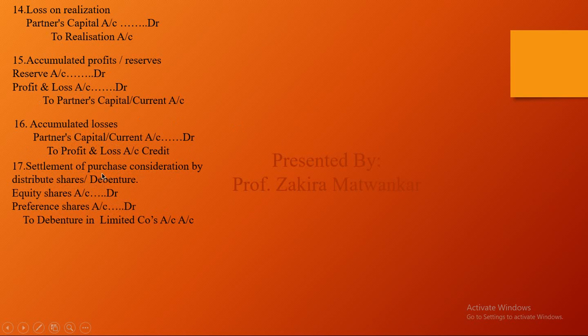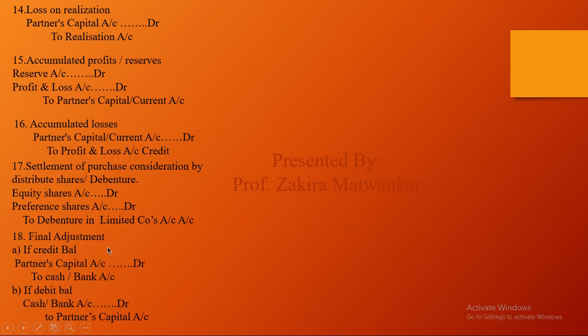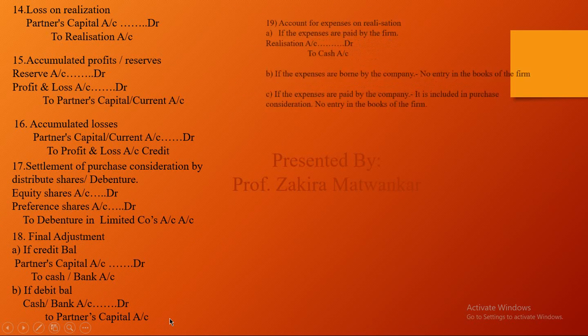If we have to settle the purchase consideration value, I already told you, the limited company will pay us in the form of shares, debentures and preference shares or cash. So whatever the shares and debentures, equity share account debit, preference shares account debit, debentures in the limited company. And the final adjustment is, if the credit balance is there, the partners' capital account debit to cash, and if there is a debit balance, then cash account debit to partners' capital account.